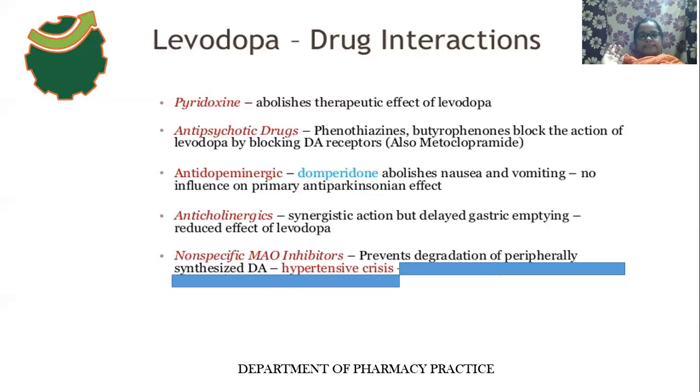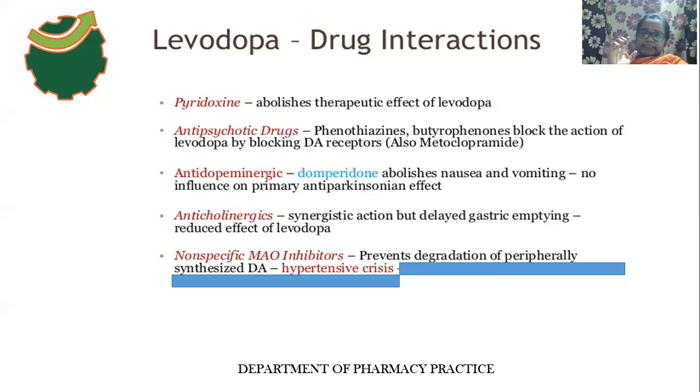Okay, next, anticholinergic drugs. Parkinson's disease occurs due to loss of dopaminergic activity, loss of dopaminergic neurons, or overactivity of acetylcholine. So when levodopa is used along with anticholinergic drugs, it can show a synergistic action. But anticholinergic drugs have one property: they delay gastric emptying.